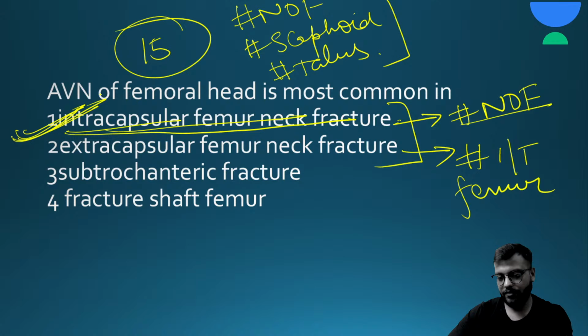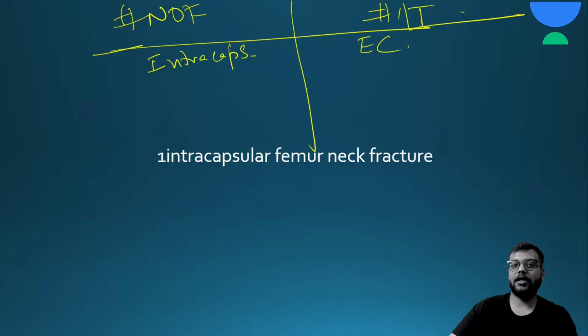First of all, neck of femur fracture is intracapsular, whereas IT femur is extracapsular. It is inside the capsule, so obviously there will be minimal displacement, and it is more common in IT femur. Signs and symptoms are less in neck of femur, they are more intense in IT femur.